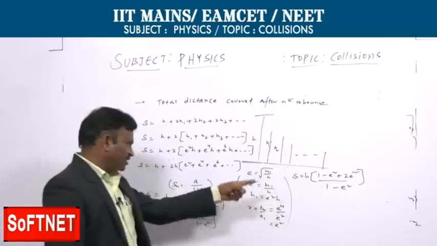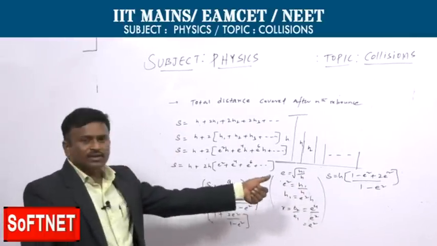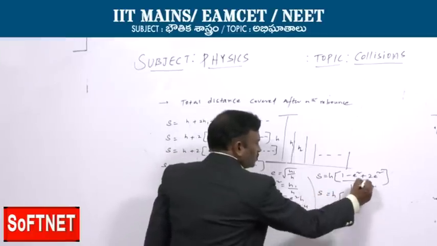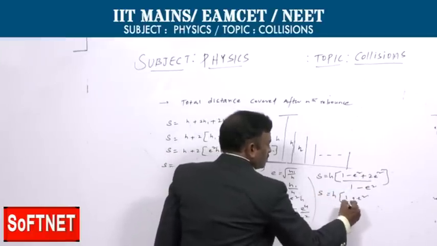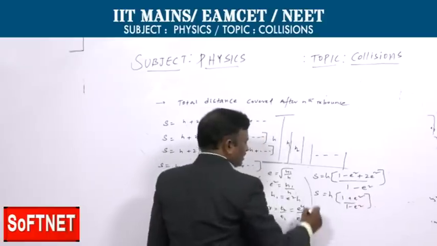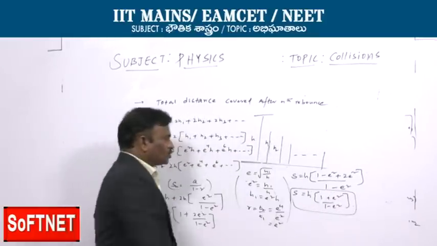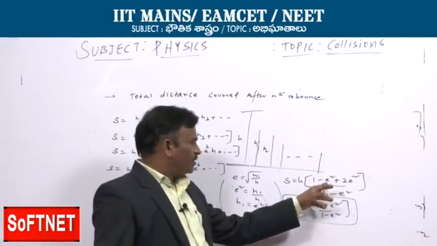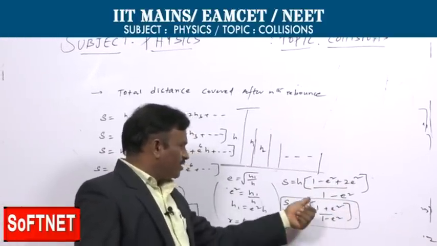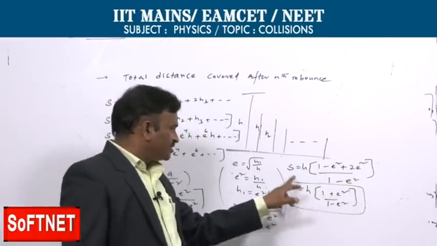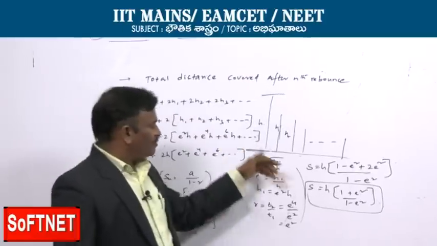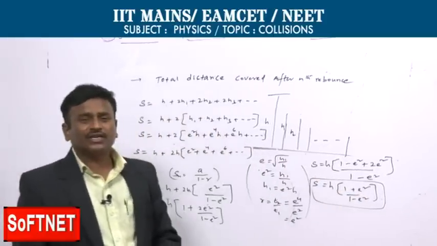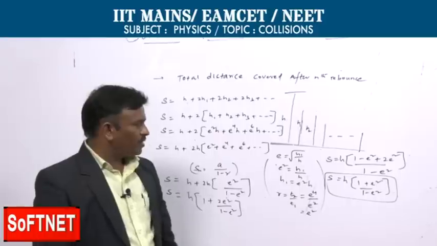Just taking the LCM and simplifying: 1 minus e square plus 2e square is 1 plus e square. So, s is equal to h into 1 plus e square by 1 minus e square. It is the expression for the total distance covered by the body, where h is the height from which it is falling, and e is the coefficient of restitution of the particular body.